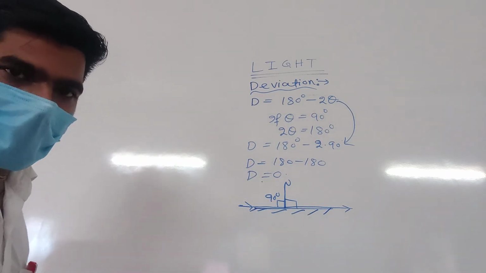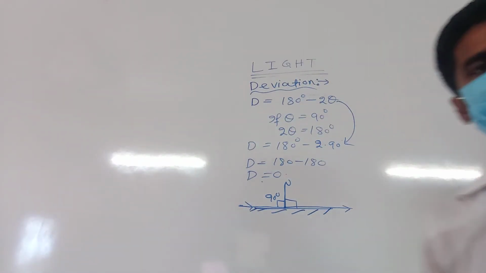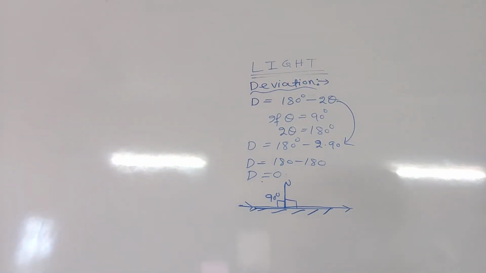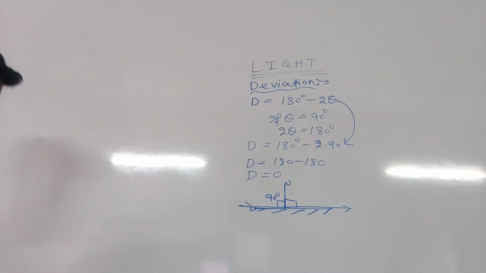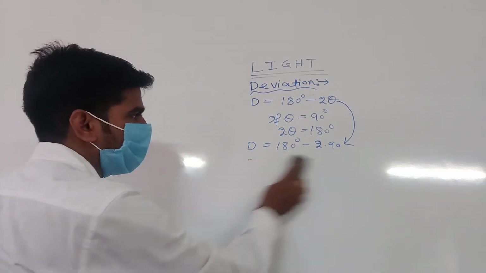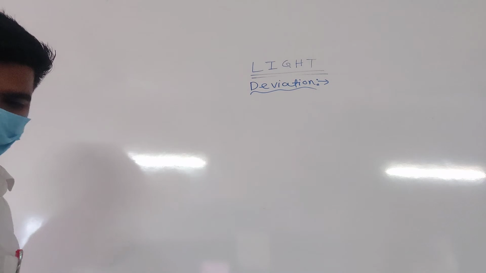But now we'll discuss your question. This part is visible or not? Yes, sir. Okay. Now we'll discuss your question. Sai, please say the question again. Sir, a ray of light incident normally on a plane mirror suffers a deviation of. Okay.